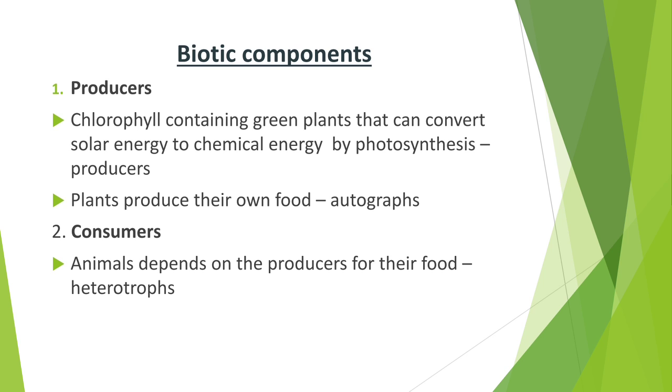That means by using chlorophyll, the green pigment, the green plants can convert solar energy into chemical energy by the photosynthesis process. That means producers can convert sunlight, that is solar energy, into chemical energy by photosynthesis.